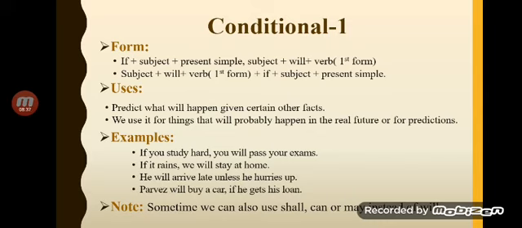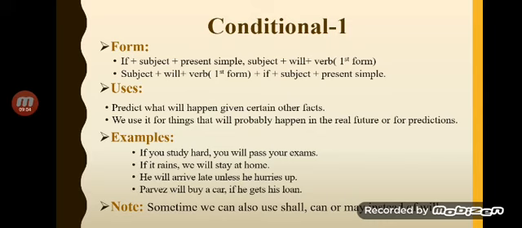So what would be the structure? If plus subject plus present simple. For example, if you study hard, that is the if clause. Then we start our main clause: subject you, will, first form of the verb: you will pass your exam. Did you get that? How are we going to make it?